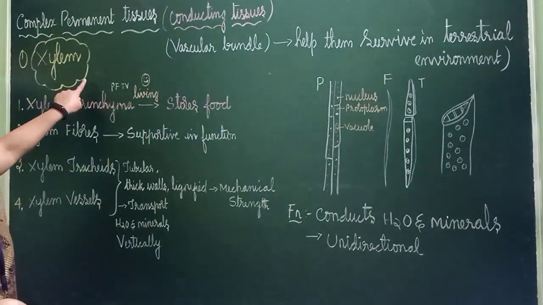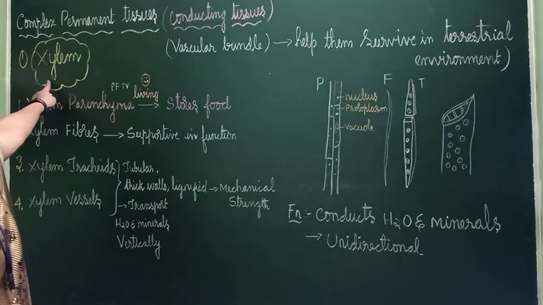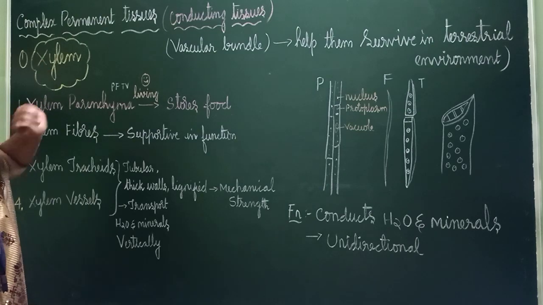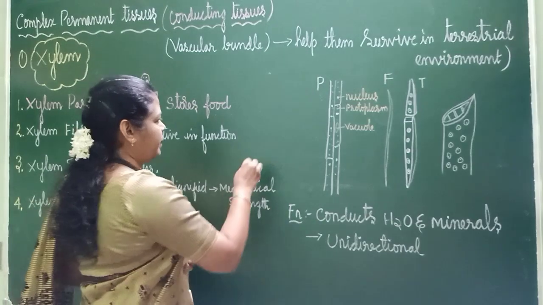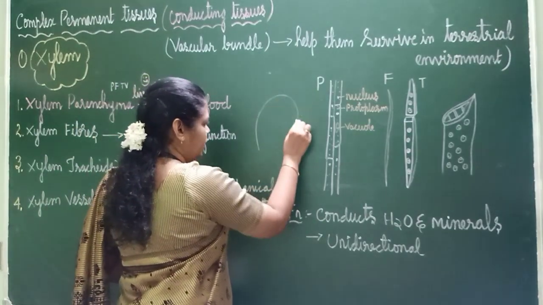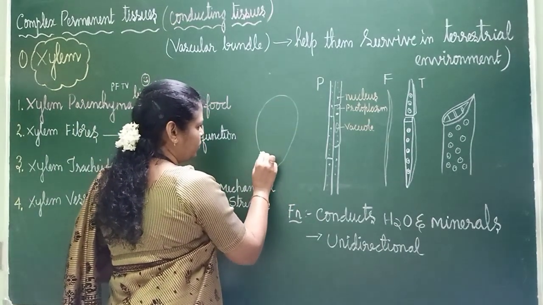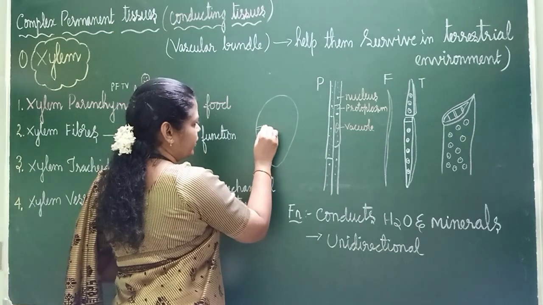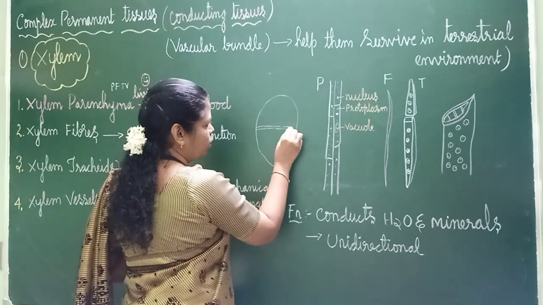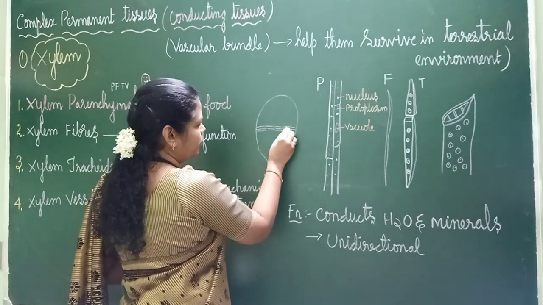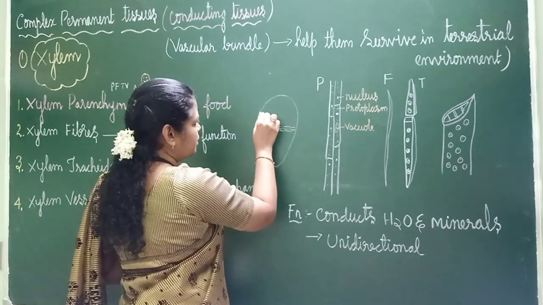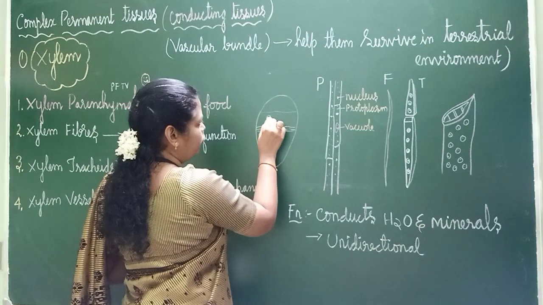Xylem, what is xylem's work? See, I have put one design now to show that xylem is the hero. Where do we see xylem? In the vascular bundle. If the vascular bundle is like this, we have studied that in the middle there will be cambium, 2-3 layers of cambium. And above that, in this place, phloem will be there.